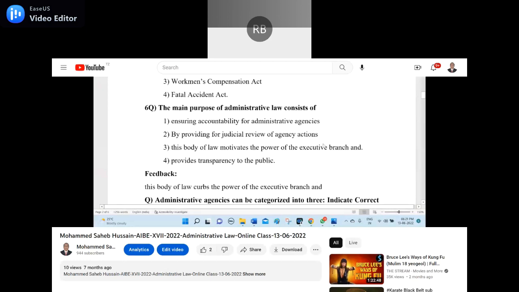This body of law curbs, I say motivates. Did you get my point here? I wrote motivate, but actually it is curbs, not motivate. So the right answer is third one. Fourth, sir. The sixth question. So that is the next question.